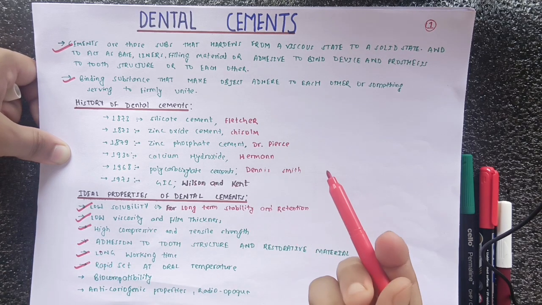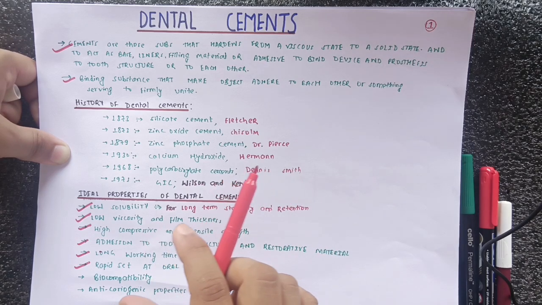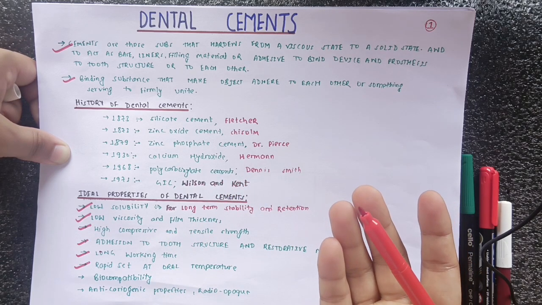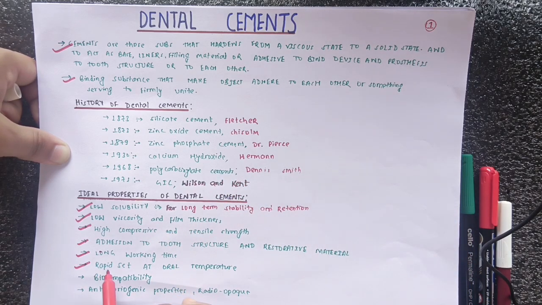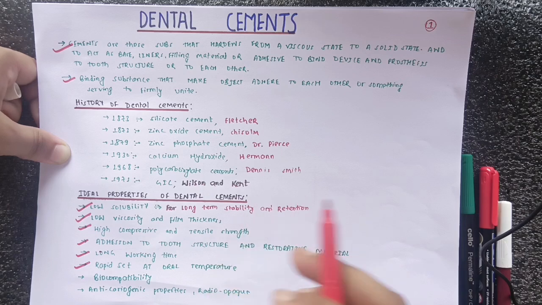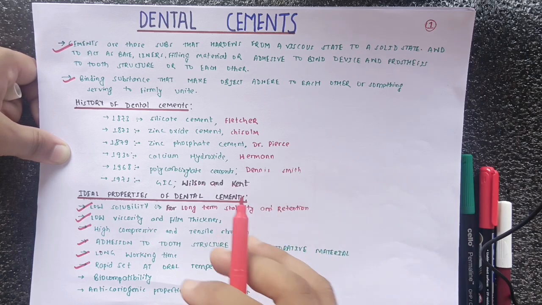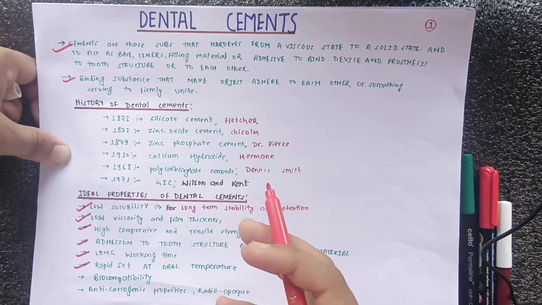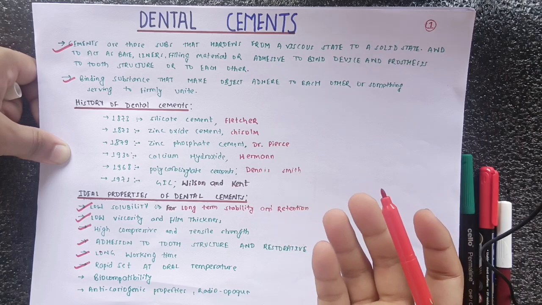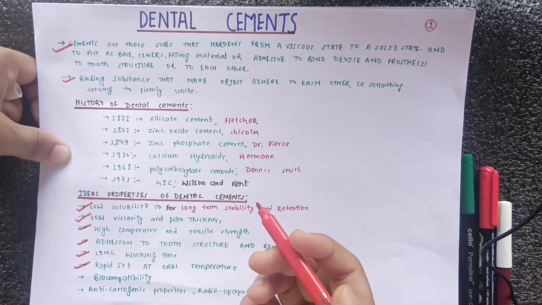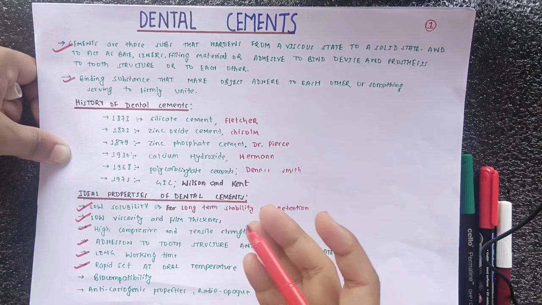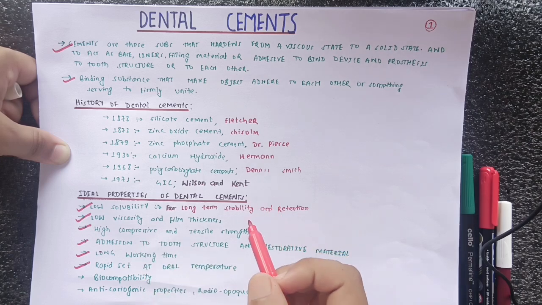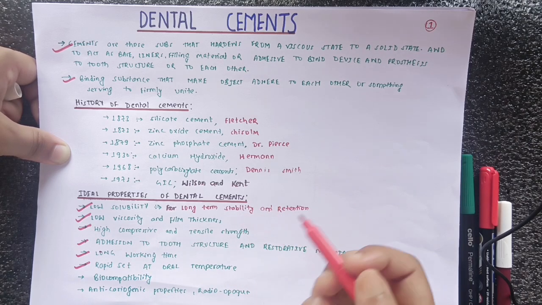As we put the dental cement in the tooth structure, it should set fast so that it won't be admixed by any other component of our oral cavity, such as saliva or any other thing. So there will be fewer impurities in the cement and it can act more efficiently.